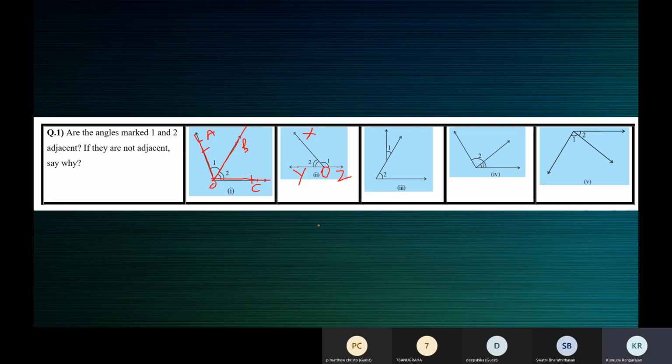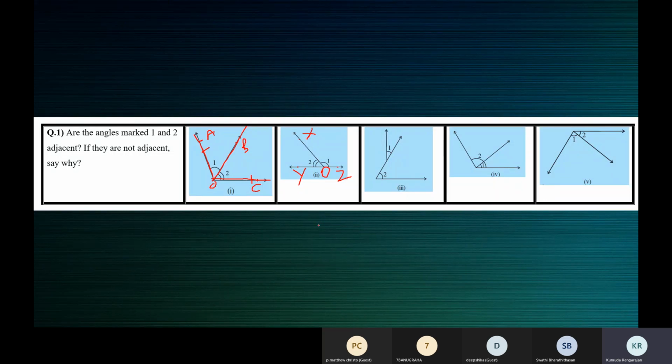Okay, class, which are the arms? Let me ask Swati. Swati, which are the arms of angle 1? Ma'am, angle 1, it's OX and OZ. OX and OZ for angle 1. For angle 2? Ma'am, it's OY and OX. OY and OX. So OZ and OX for angle 1, OX and OY for angle 2.